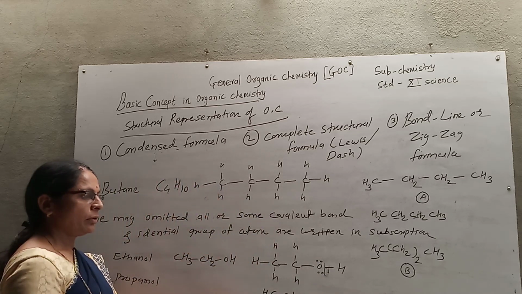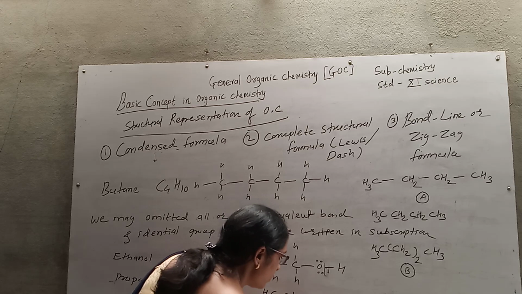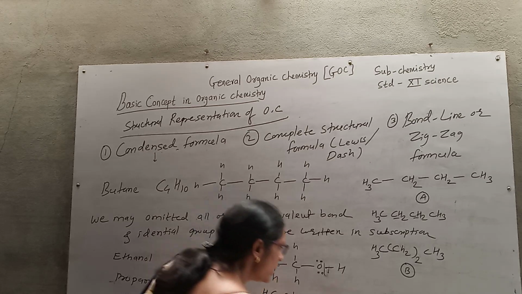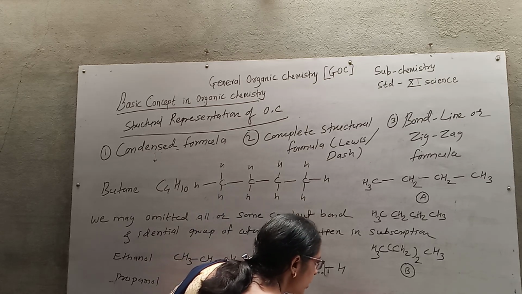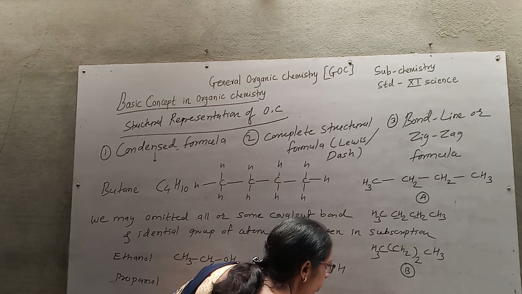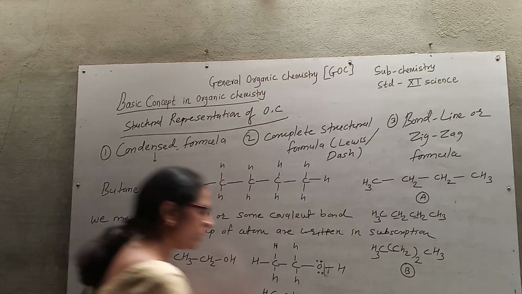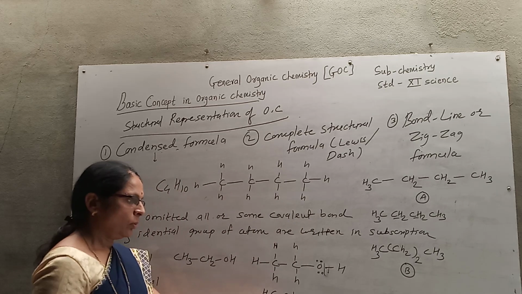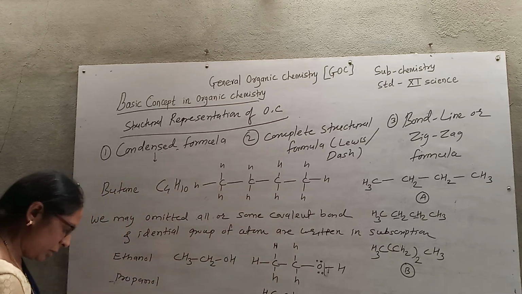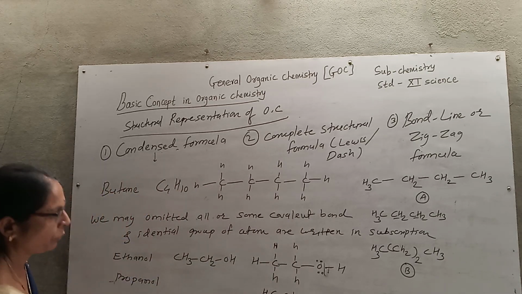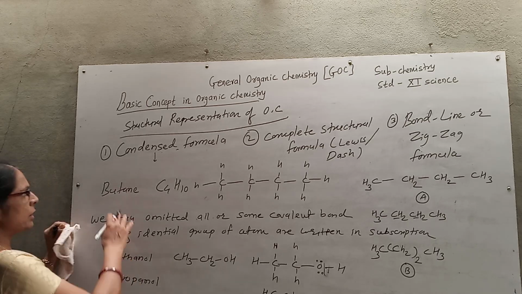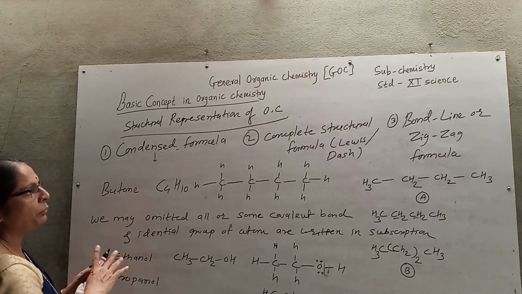This is condensed formula A. I can write the second condensed formula as CH3CH2OH. Here the bond between O and H is not omitted. Like this you can consider a condensed formula.